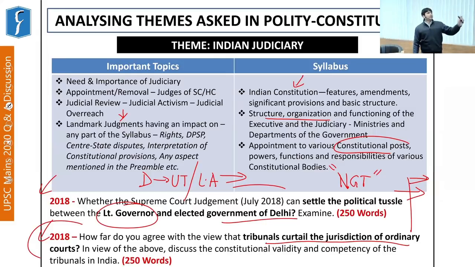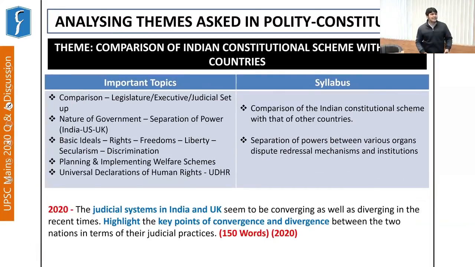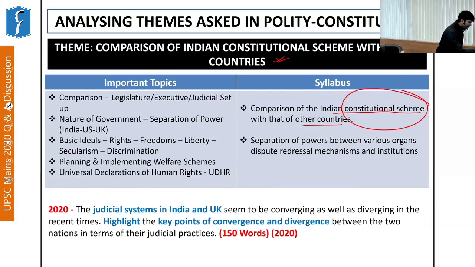Now moving further on comparison of the Indian constitutional scheme with other countries. I have already discussed this in detail. The syllabus simply says comparison of the Indian constitutional scheme with that of other countries. Now the moment we talk about constitutional scheme, it includes many things: legislature, executive, judiciary, separation of power, federal structure, etc. Based on this, this particular question was asked in 2020. The question was on the judicial systems in India and UK.